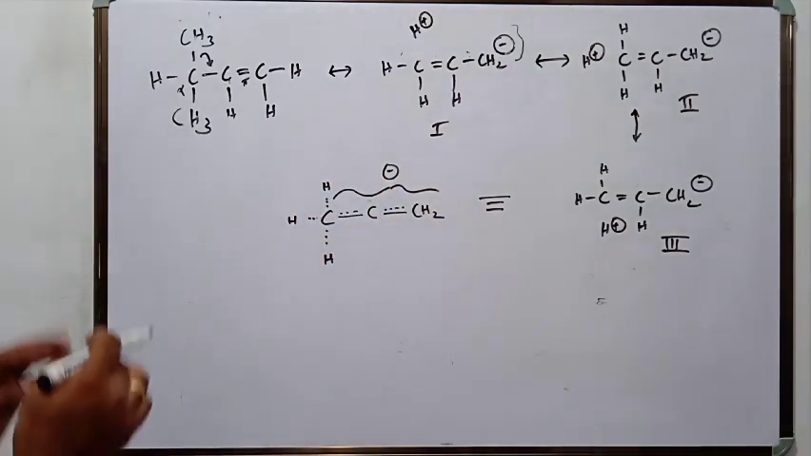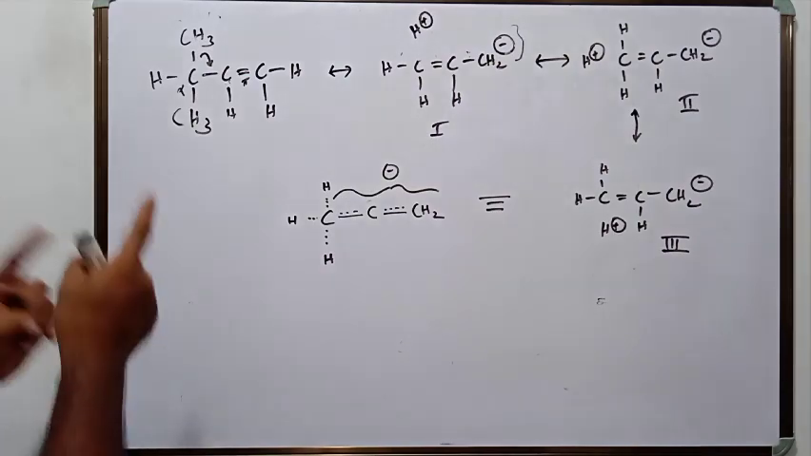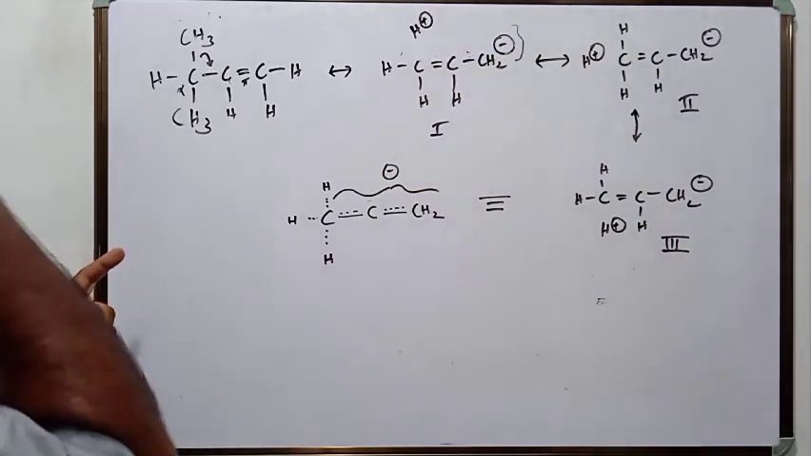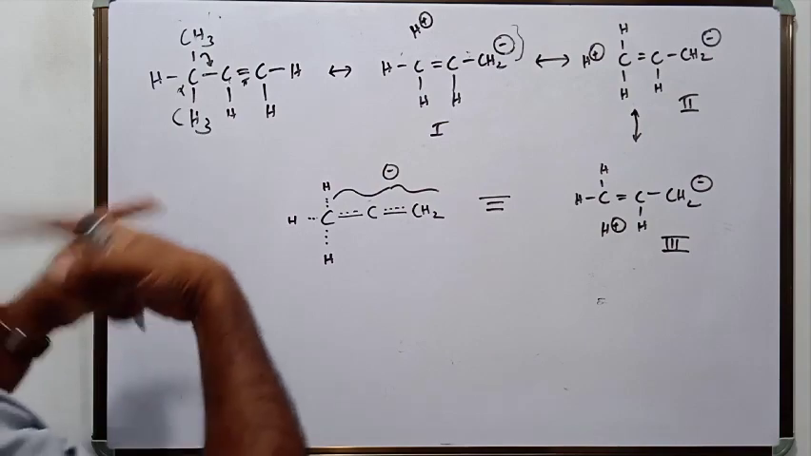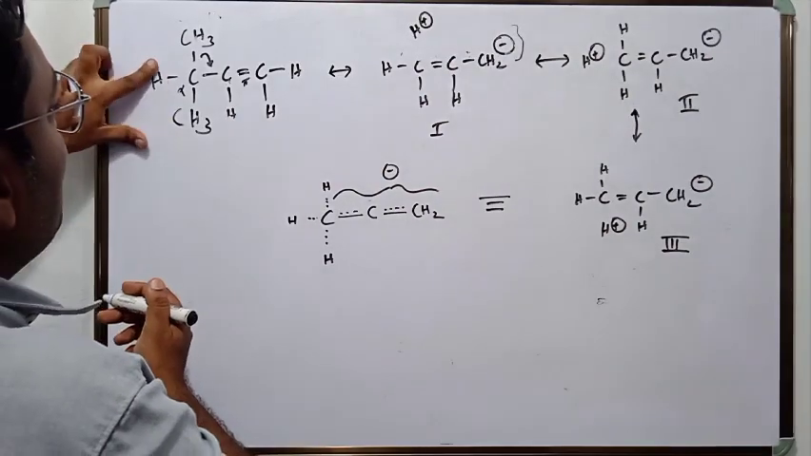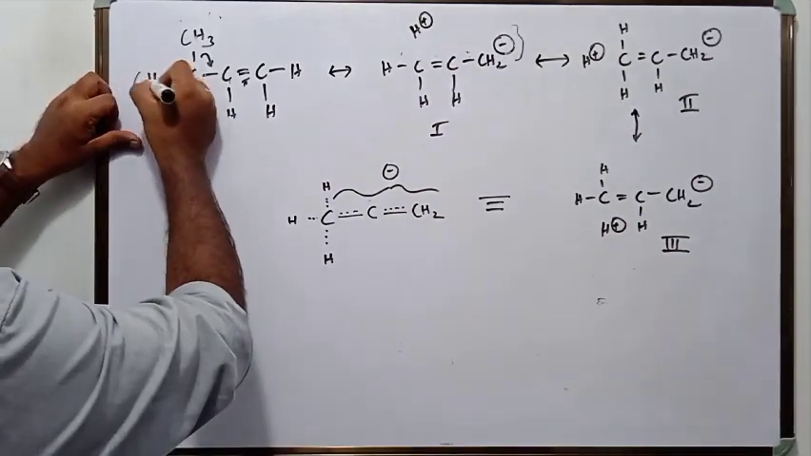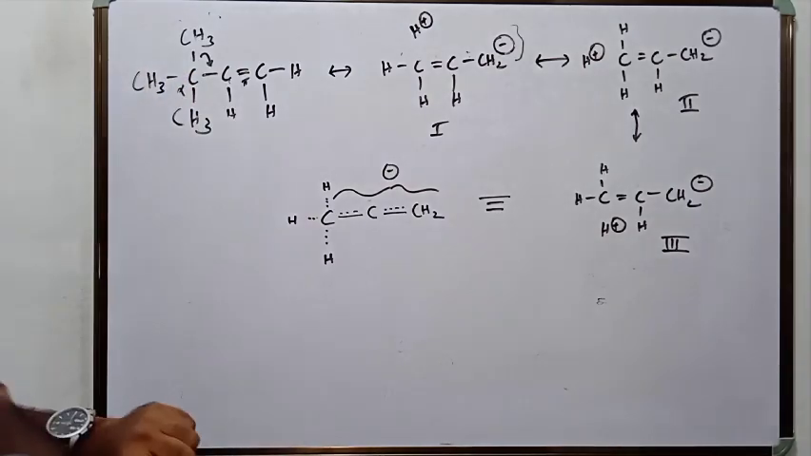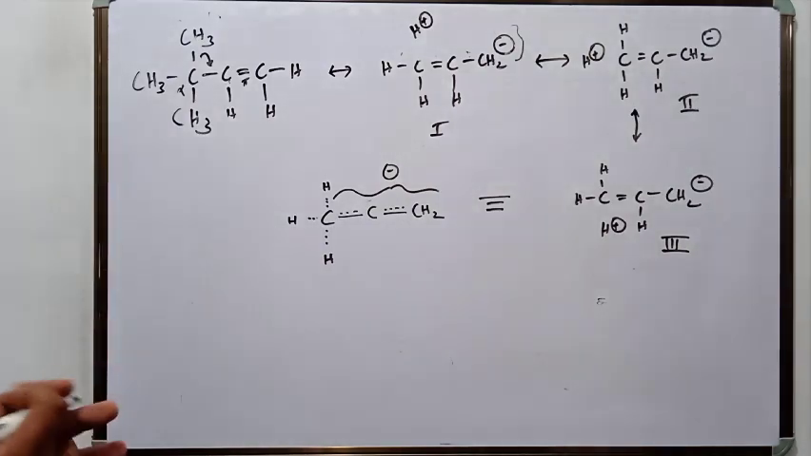Again and again we are proving that the more the number of alpha hydrogen atoms, the more will be the hyperconjugation. Now suppose it is a tertiary butyl group. Are there any alpha hydrogen atoms? No. So hyperconjugation here will be 0.